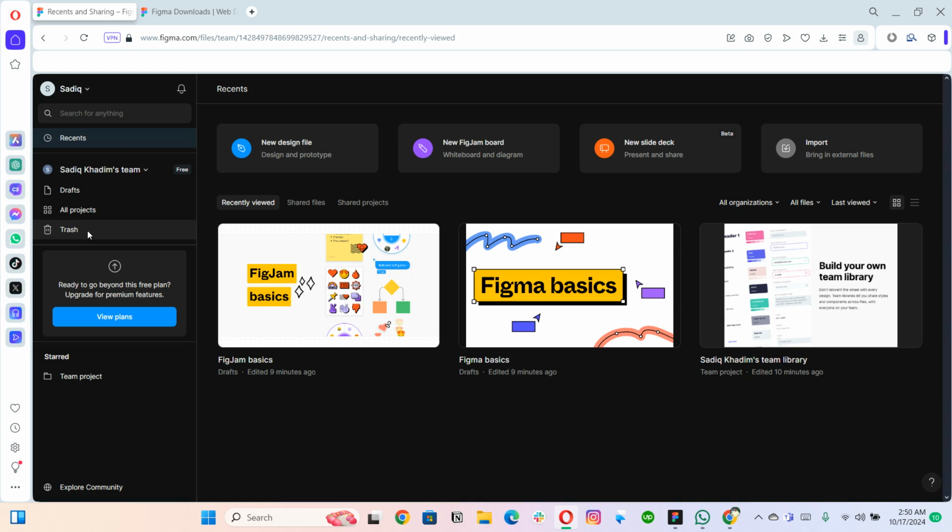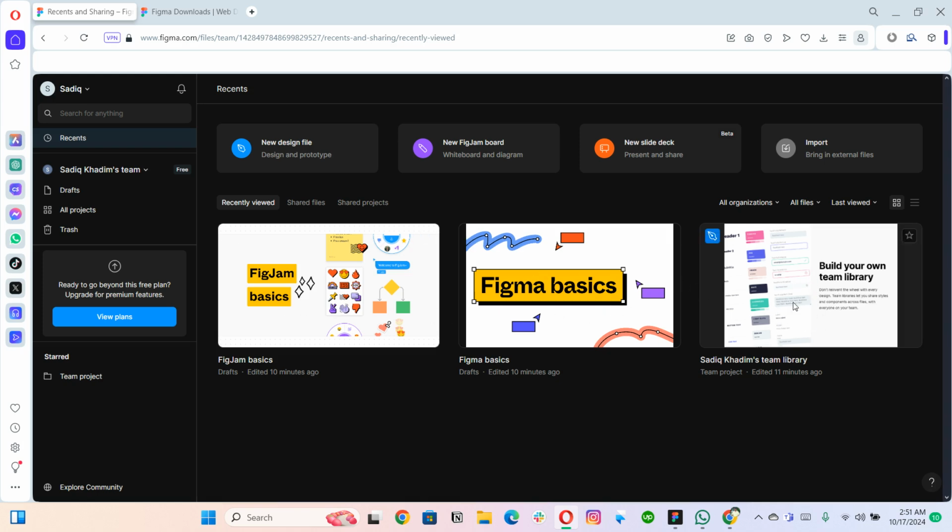Figma keeps those deleted files in the trash, so you can either delete them permanently or restore them as well. So here we have an option of creating a new design file in Figma, and prototype. Then we have FigJam and also the slide deck for presentations and everything. And in case we want to import any files from another system, we can just import right from here as well. We have just these three options.